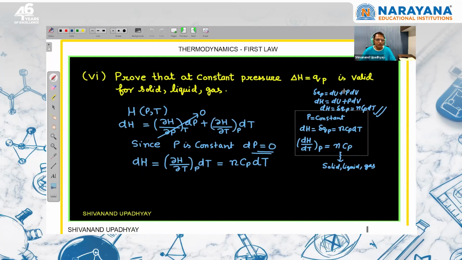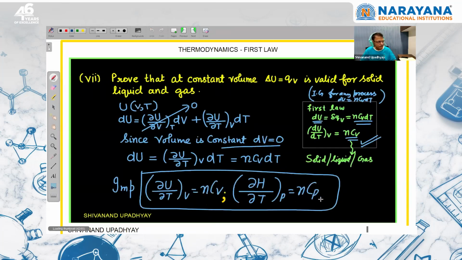And by using the first law of thermodynamics, we can prove that dH upon dT at constant pressure is n into Cp. So dH is n Cp dT, right? So this is valid for all. This is valid for solid, liquid, gas, right? We have proved that for a process in which pressure is constant, change in enthalpy is equal to n Cp dT. But for an ideal gas, it is not necessary that pressure is constant. For an ideal gas, whether the process is isobaric, isochoric, isothermal, any process, dH is always n Cp dT. So that is a difference between solid, liquid, and gas and an ideal gas.